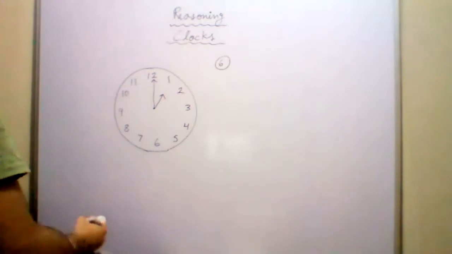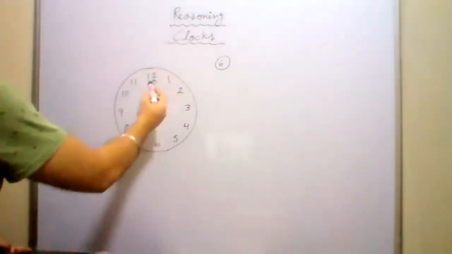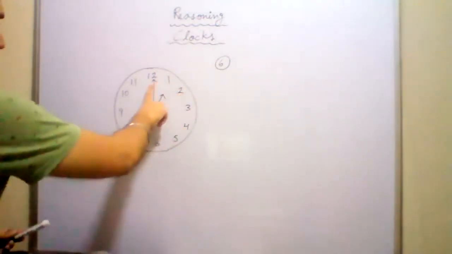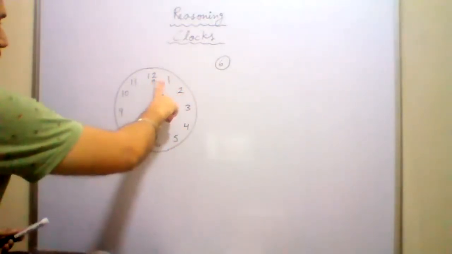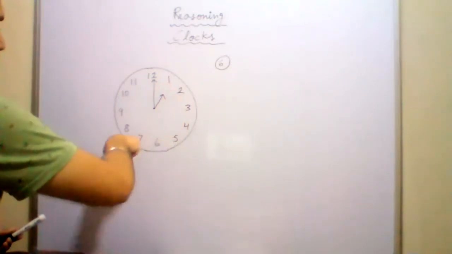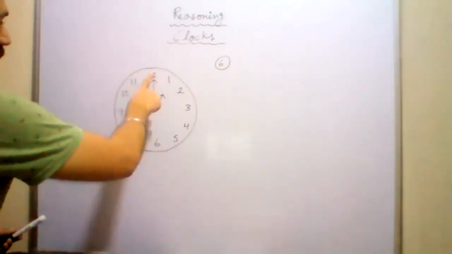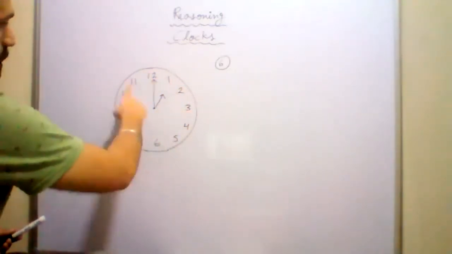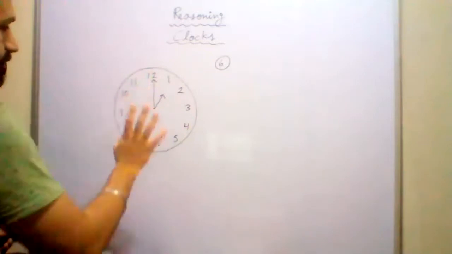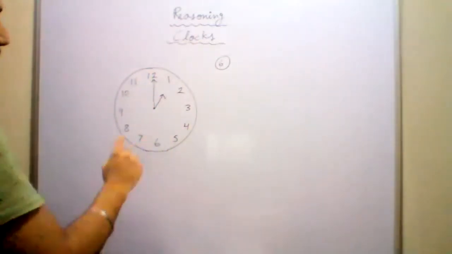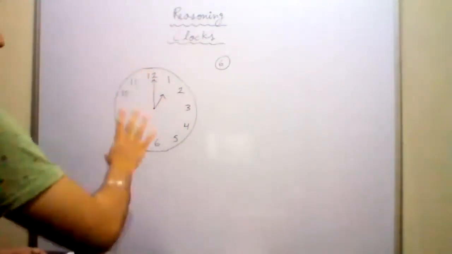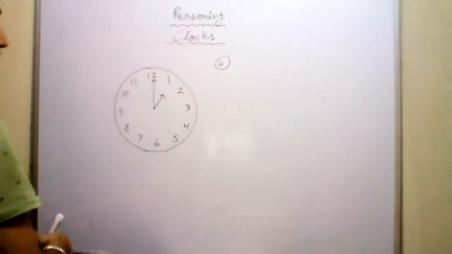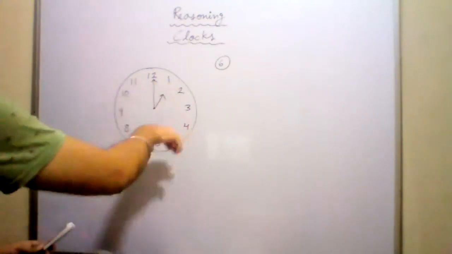If a minute hand starts from 12 and rotates a complete circle and ends at 12, how many minutes are there? 60 minutes. That means in 1 hour there are 60 minutes.